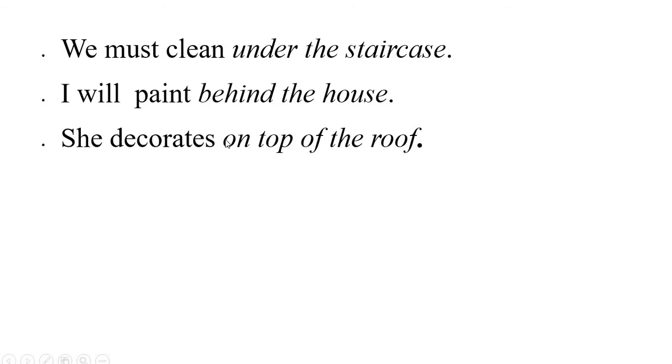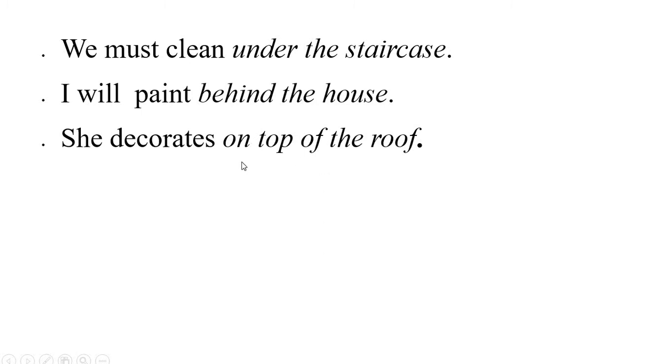She decorates on top of the roof. She is my subject, and this is my verb, and it's a full sentence. It starts with a capital letter, she, and a full stop here. It has got the subject, it has got the verb, and it has got this little bit here. What is it? It's a prepositional phrase, on top of the roof.